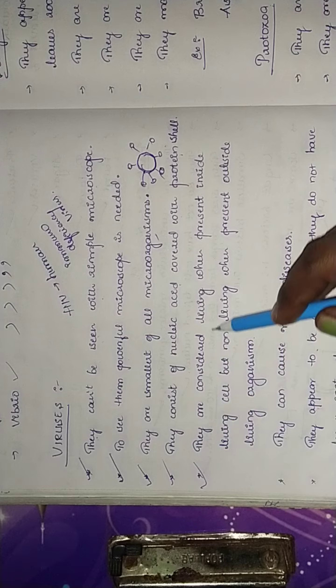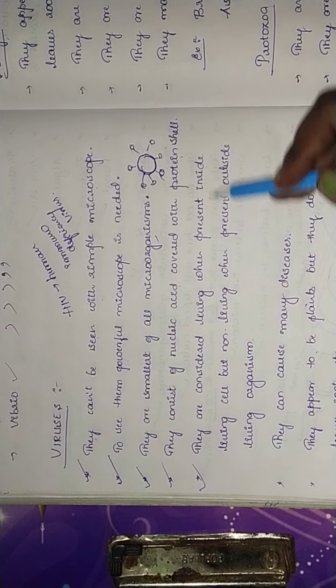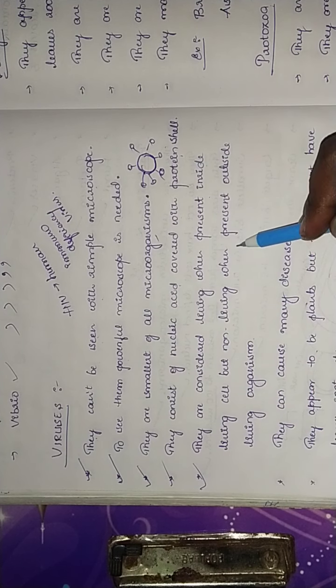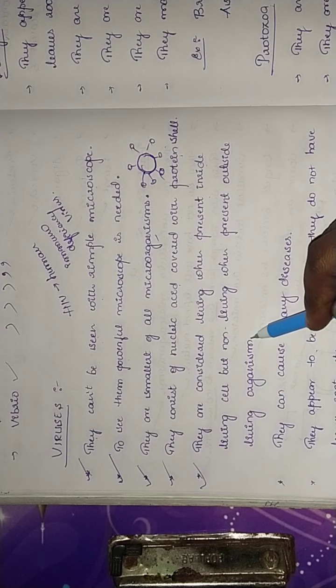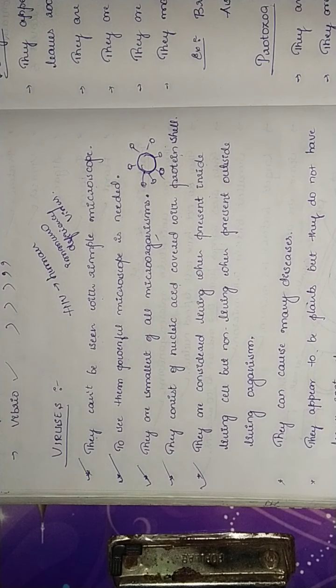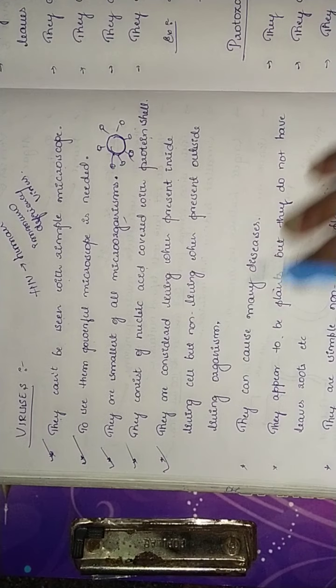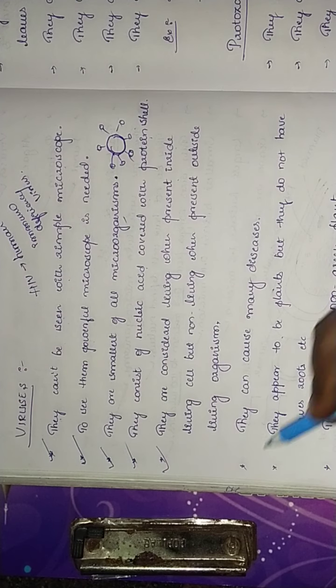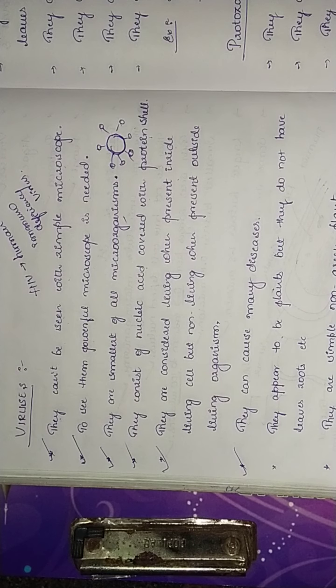They are considered living when present inside a living cell, but non-living when present outside living organisms. These viruses can cause many diseases.